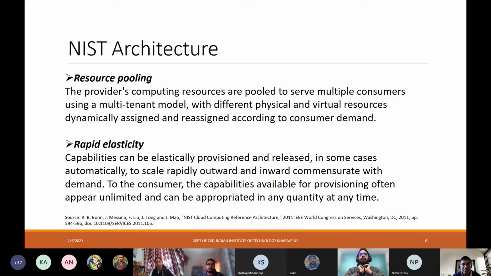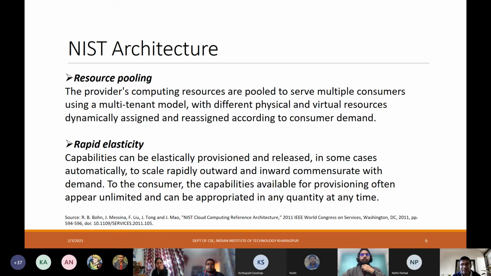Rapid elasticity is very important, right? And one of the core features of cloud computing. These resources are elastically provisioned and released. Whenever you need more resources on demand, you get more. Whenever you do not need any more, these resources are released. And this has to be done automatically, ideally. Whenever there is a huge demand, these resources are made available, and whenever there isn't, they are released.